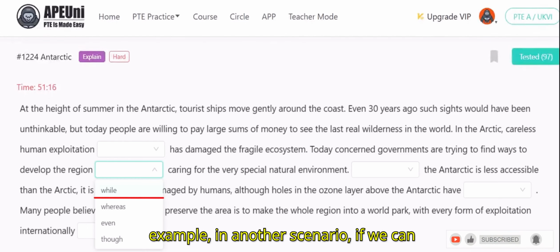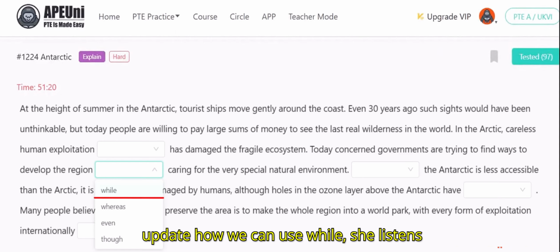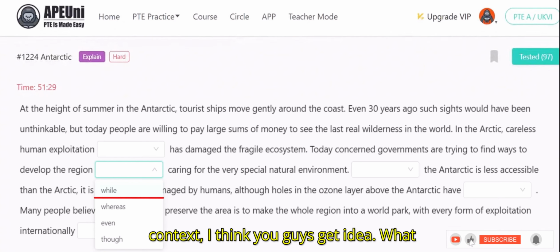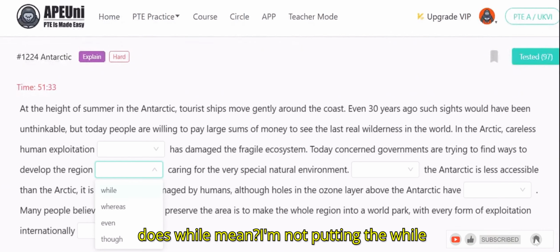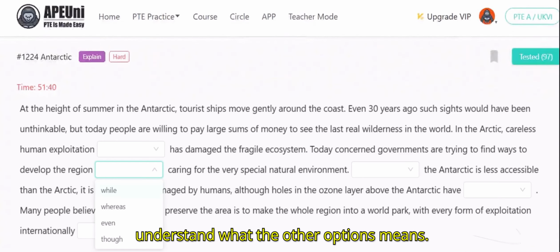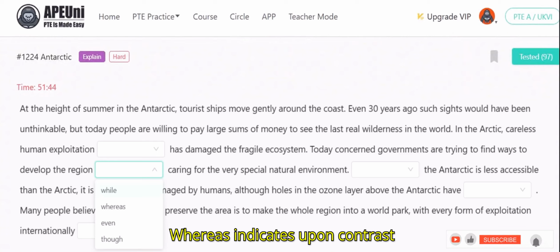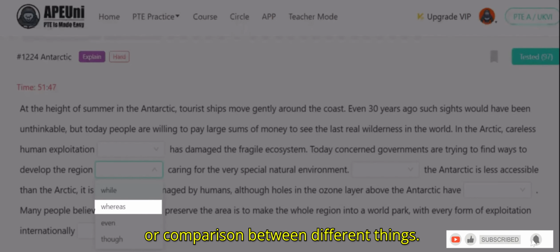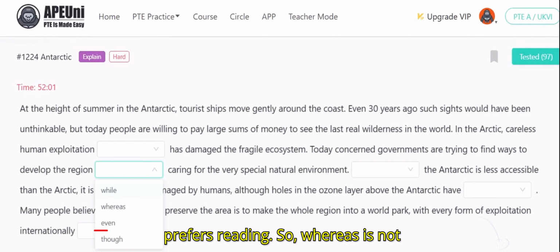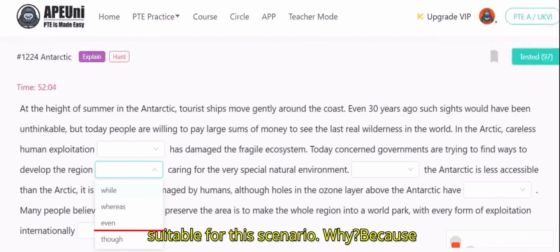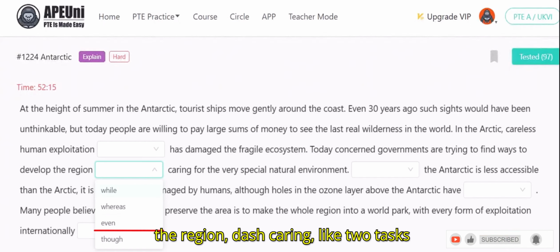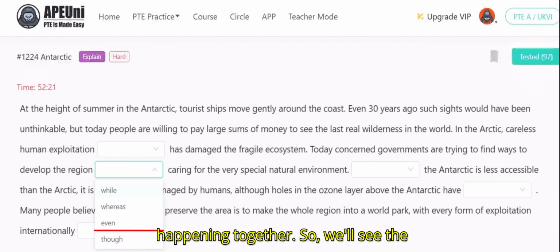For example, in another scenario, she listens to music while studying. In this context, I think you get the idea of what while means. I'm not picking while just yet because we need to dig into the other options as well. Whereas indicates a contrast or comparison between two different things. For example, he loves hiking, whereas she prefers reading. So whereas is not suitable for this scenario, because the government is trying to find ways to develop the region and care for the environment, two tasks happening together.